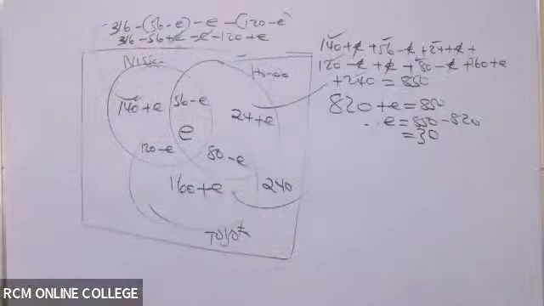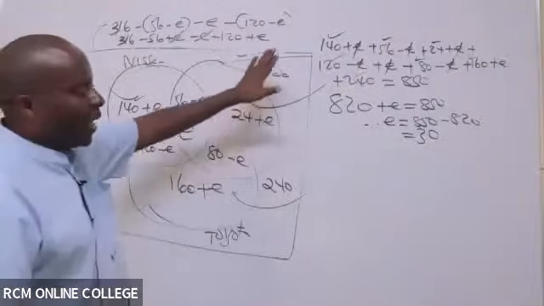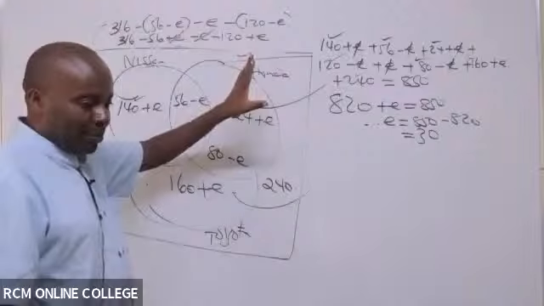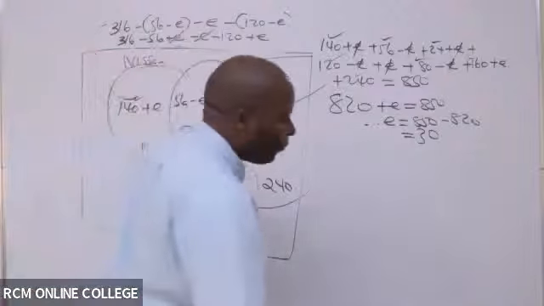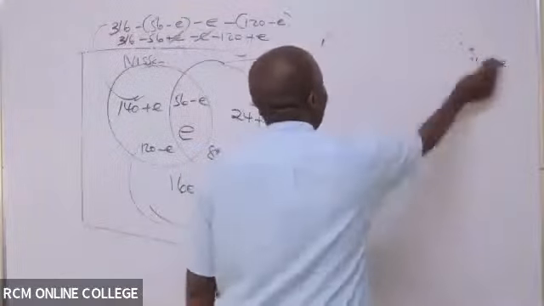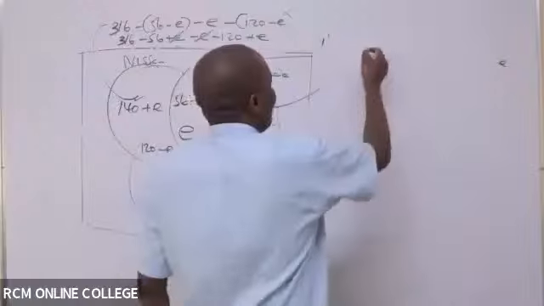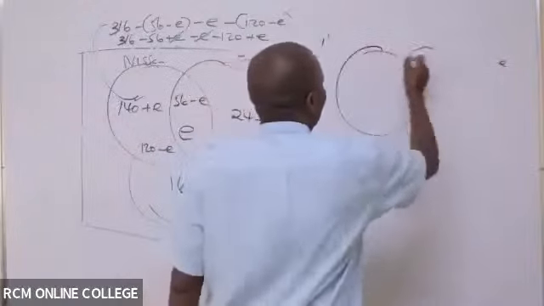And now once you have gotten that, you must come and display all the numbers. So you write there the Venn diagram.